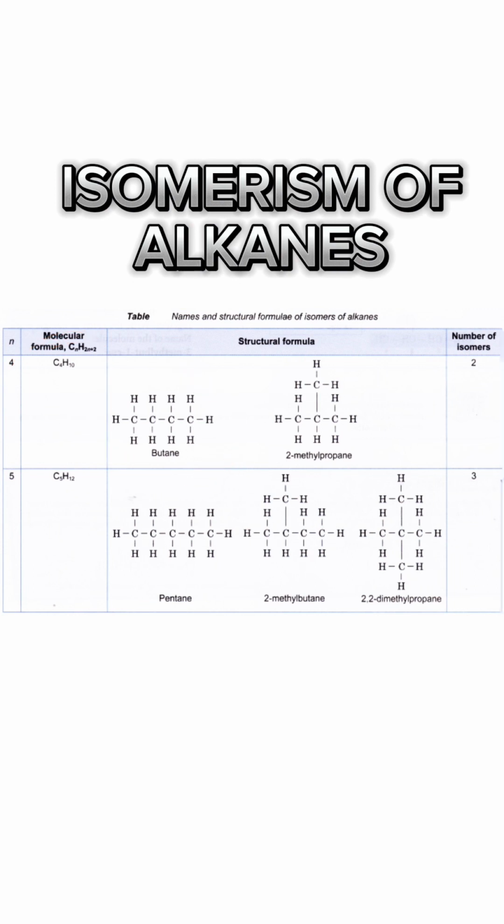We can rewrite this as 2-methylpropane, which also has the same number of carbons as butane, but only the structures differentiate them from each other. This is what we then call isomerism, and the products are called isomers.